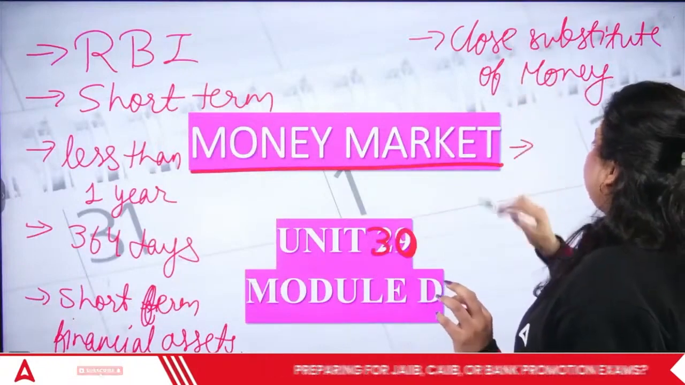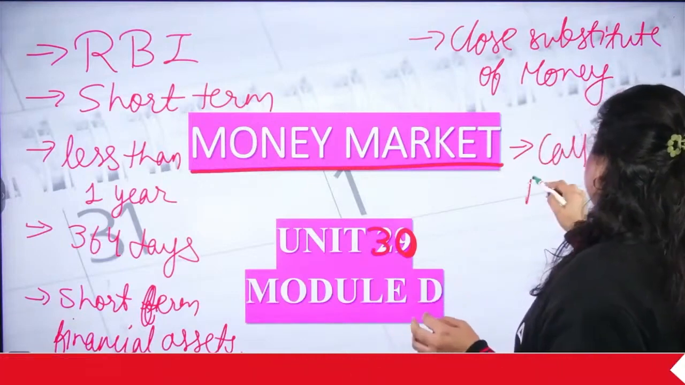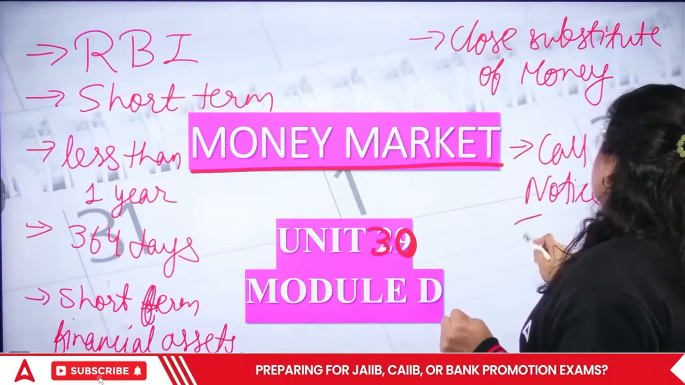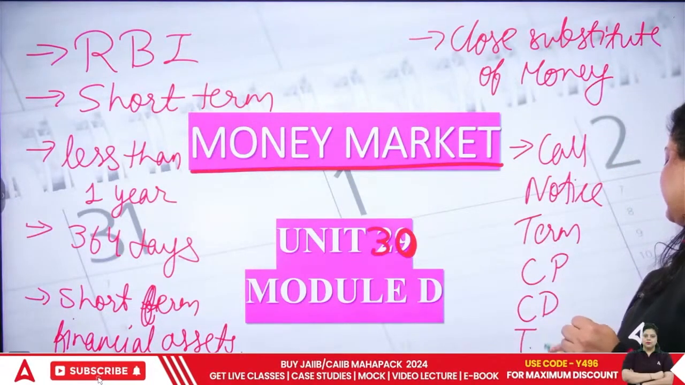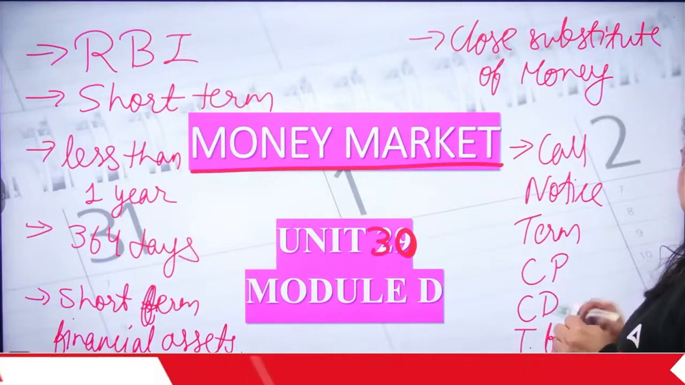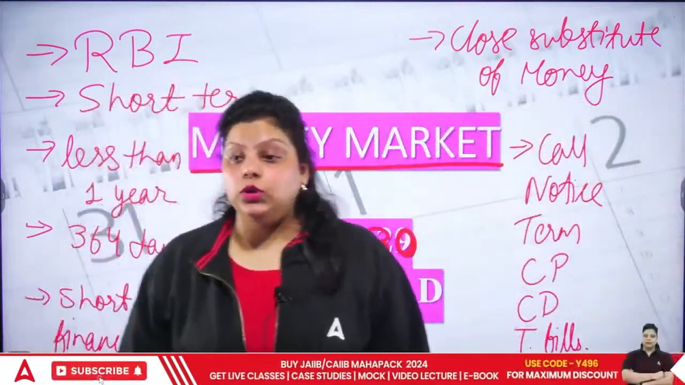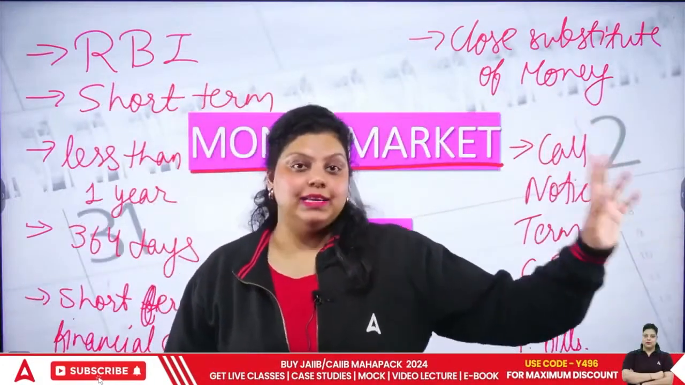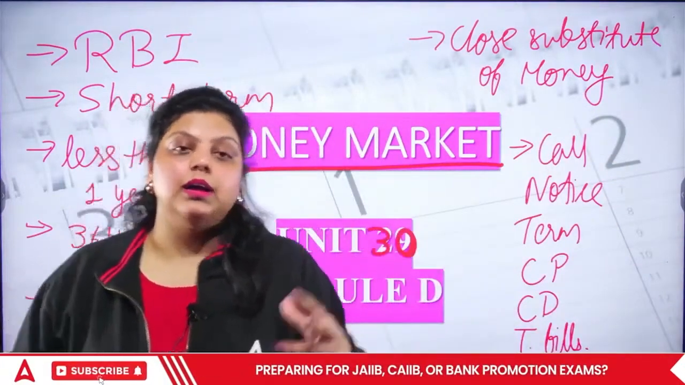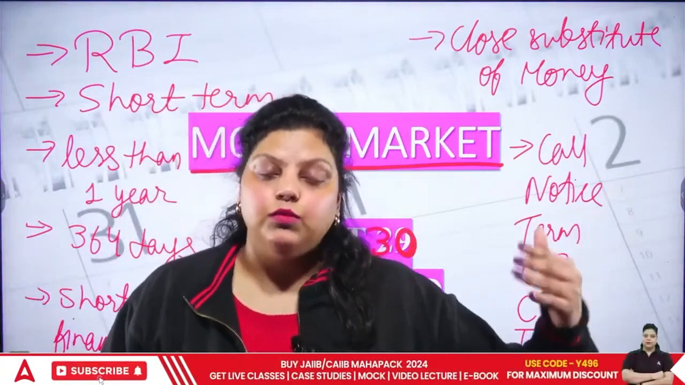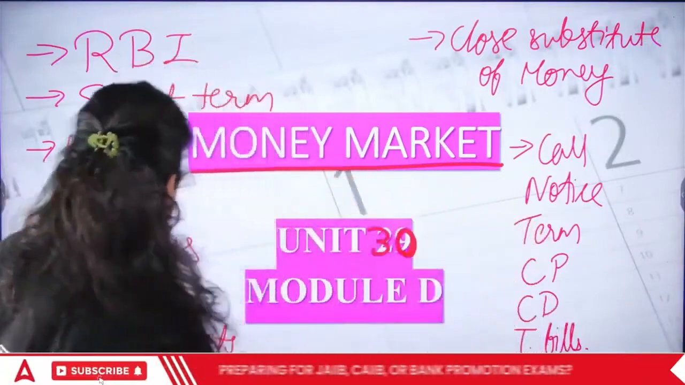Okay, apart from that, the money market covers certain instruments that have call money, notice money, term money, commercial paper, certificate of deposit, treasury bills, bankers acceptance, repo auctions. It covers your cash management bill, etc. All these are the instruments of your money market. So money market is simply a short-term market which is regulated by RBI, and for the short term you can raise your capital requirement from this market. Okay, that's your money market.